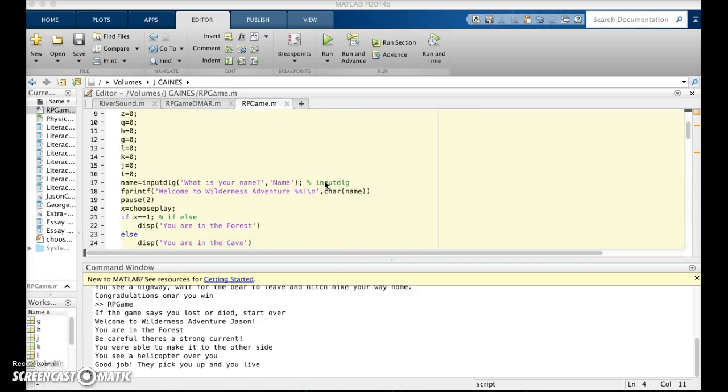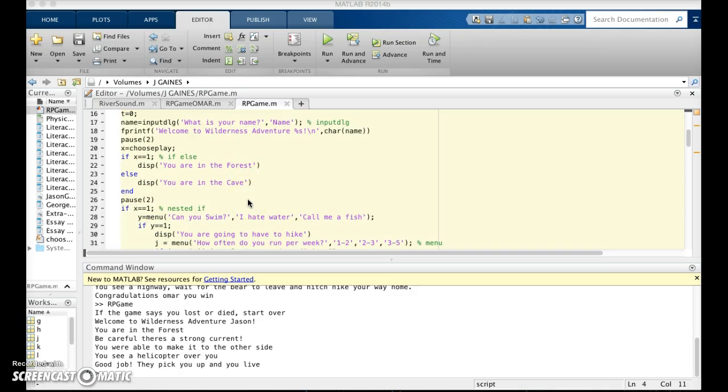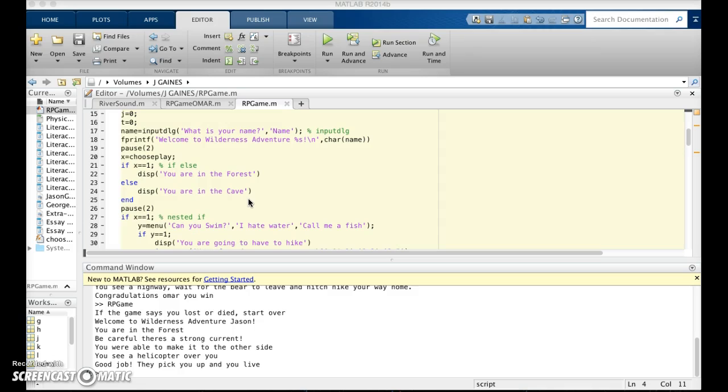Throughout the game, we used a mixture of the input statements and the display statements and the fprintf statements. We used the display statements in easier spots where we were just making a simple statement, and when we wanted to make something more personal, we'd use the fprintf, like in here, so we could have it use the variable name that we saved, where you input your name at the beginning of the game, and it makes it a little bit more personal. It's not anything too fancy, but just a nice little touch.